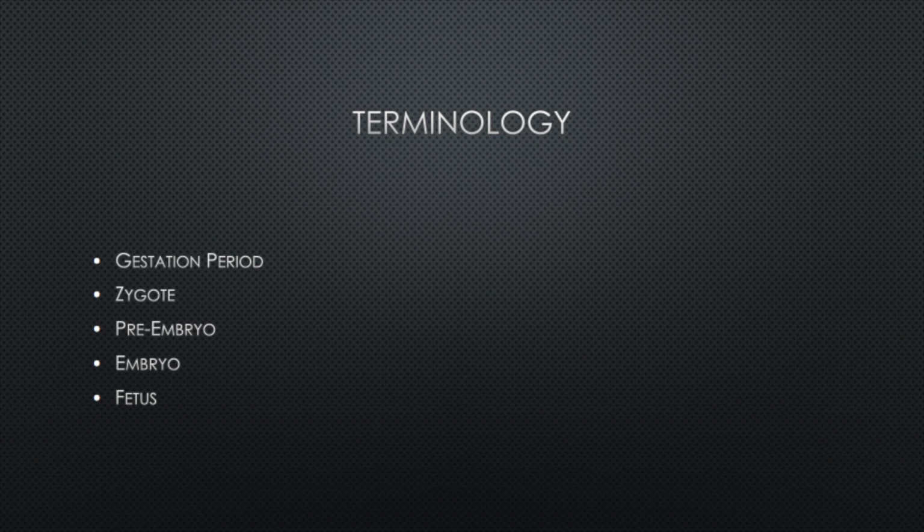The zygote, which is the fertilized oocyte, is what you start out with and it's the cell of the new individual. The pre-embryo, which is the first 2 weeks after fertilization, embryo, which is weeks 3 through 8, and the fetus, from week 9 to birth. Fertilization is when the sperm joins the egg to form the fertilized egg, the zygote.